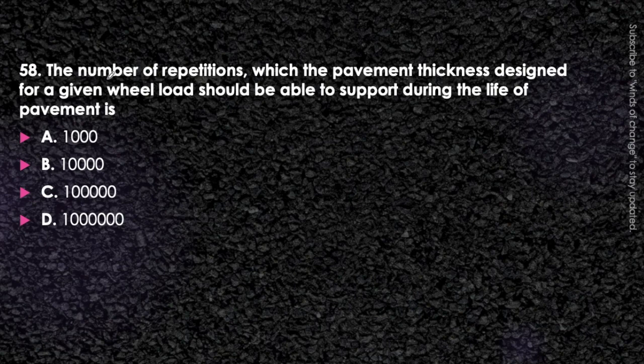Next question. The number of repetitions which the pavement thickness designed for a given wheel load should be able to support during the life of the pavement is 1000, 10,000, 1 lakh or 10 lakh. Think about it. What will be the answer? It will be 10 lakh. That is option D will be correct.